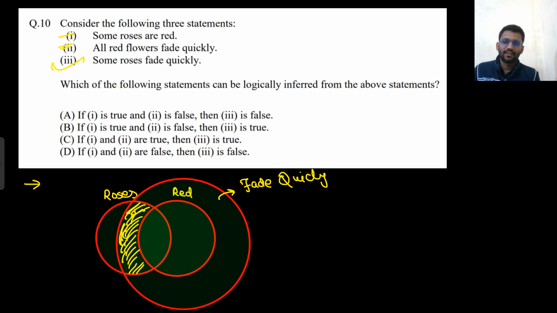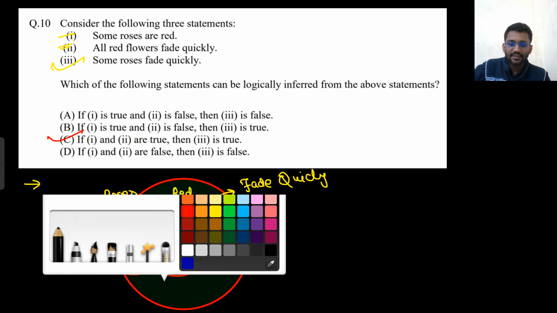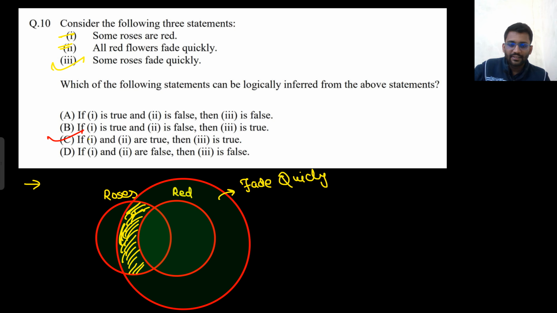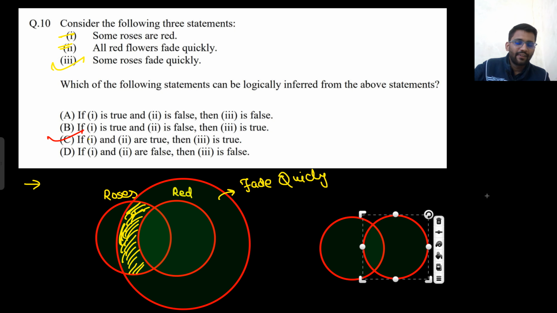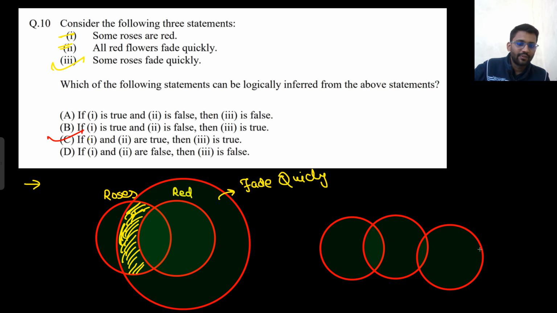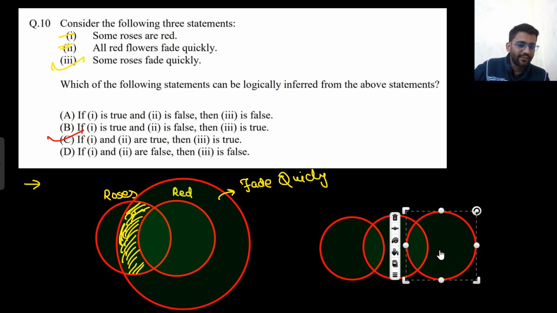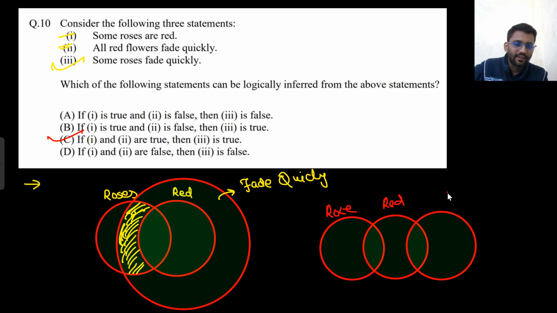So what is the option? C. Okay. And let's check for another one. If 1 is true, 2 is false. 2 is false means all red flowers doesn't fade quickly. That means this can be my possible case. That means this can be one of the case. Only a few red flowers fade quickly. So that would be rose, that would be red, and that would be fade quickly. Only a few ones will fade quickly.